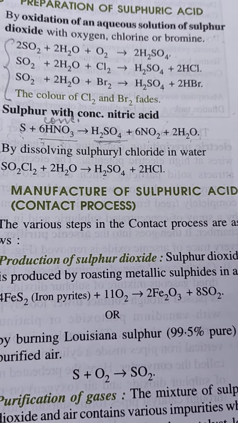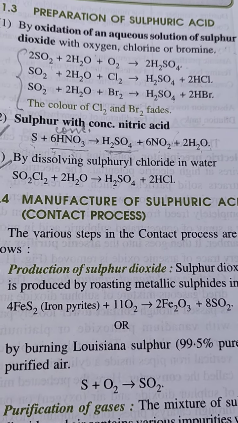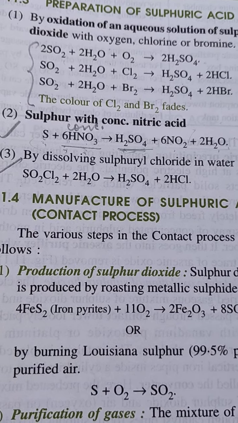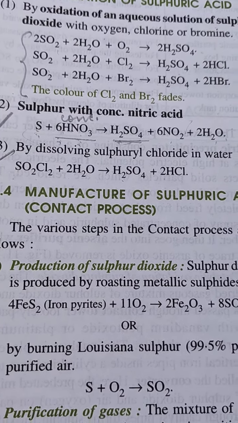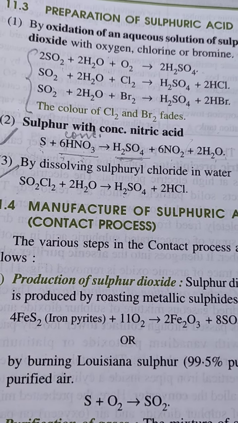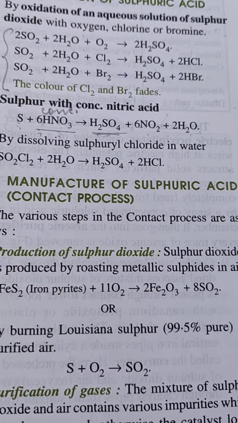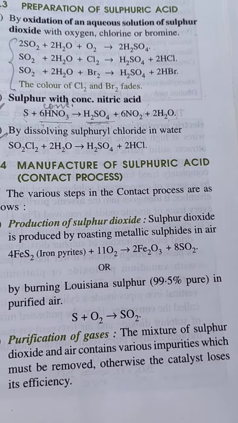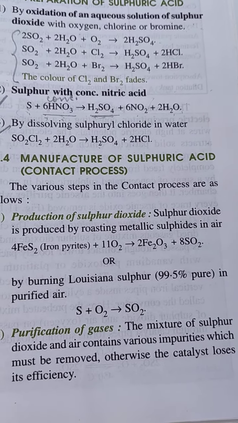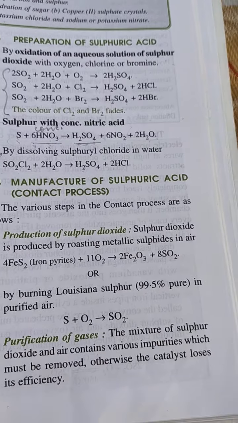Many things are given in the contact process, like how it is prepared and the whole industrial setup, but we don't have to learn that setup. We only need to learn the steps together with their reactions and conditions. Except this, we don't need to learn anything, because in our class 10th nothing is asked except reactions, conditions and steps. Alright, so there are various steps in the contact process.